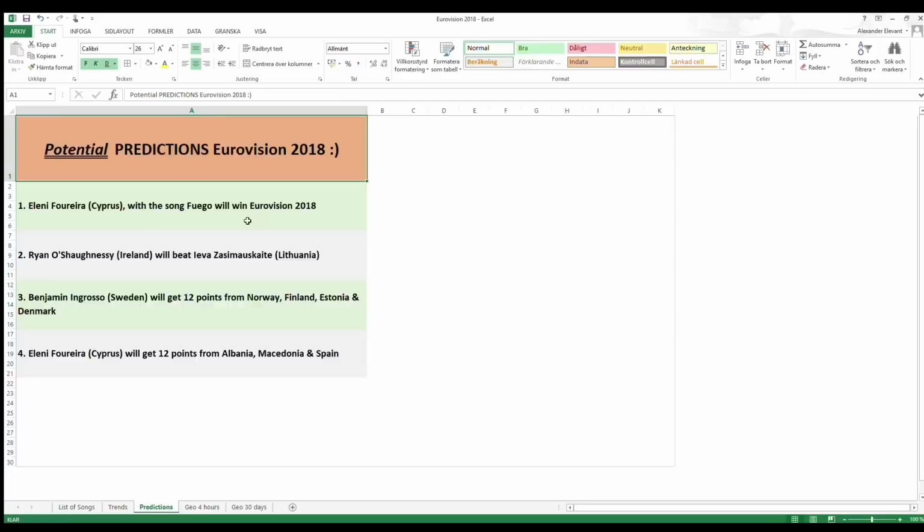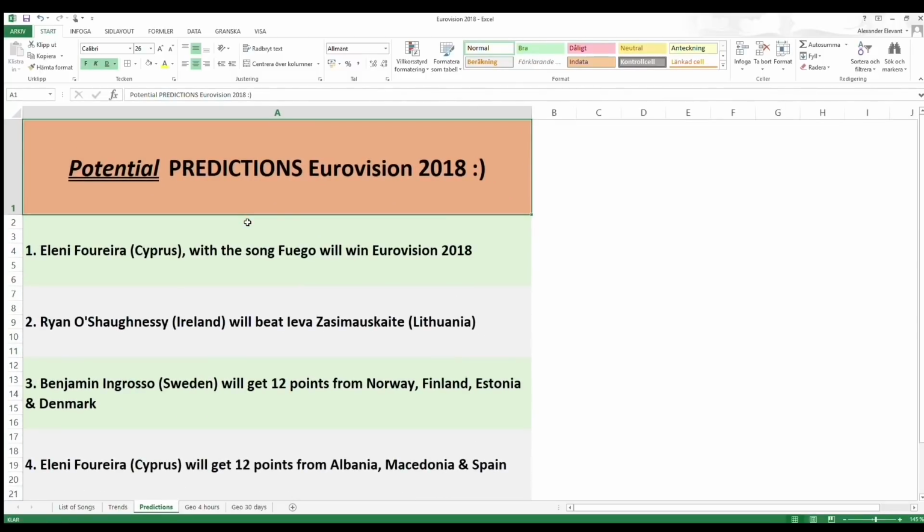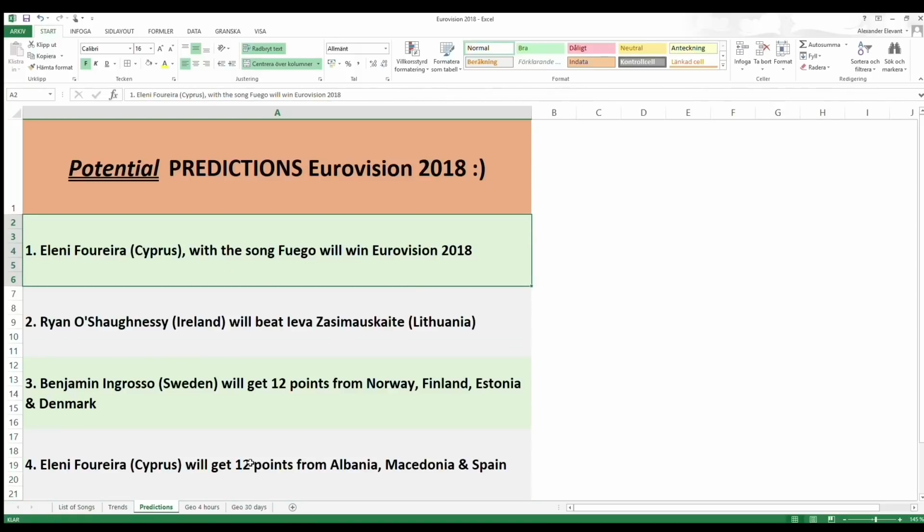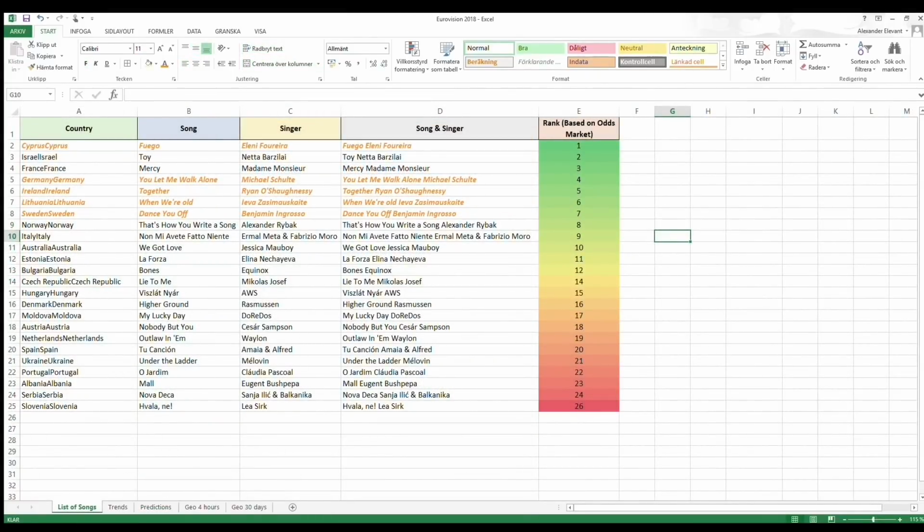Today I'm going to show you how you can use Google Trends in order to make predictions and forecasts. And in my example today I'm using the Eurovision 2018, which will be broadcasted tomorrow evening. I have a couple of predictions here, all of which are based on the data which I've extracted from Google Trends.